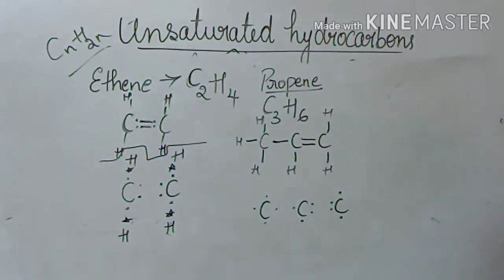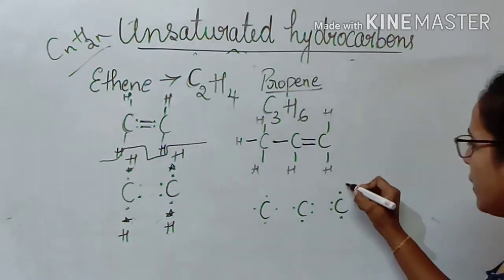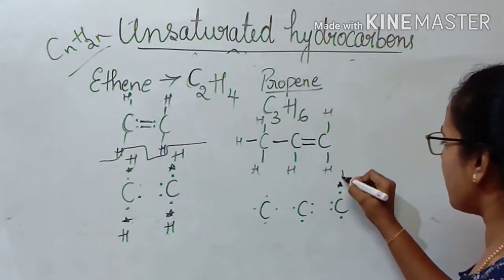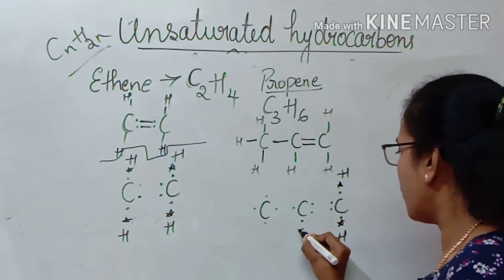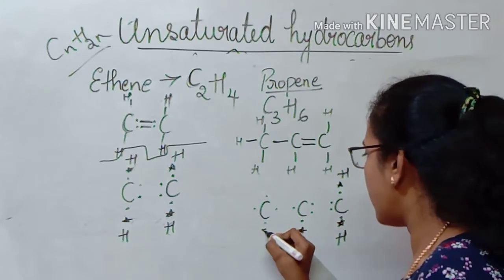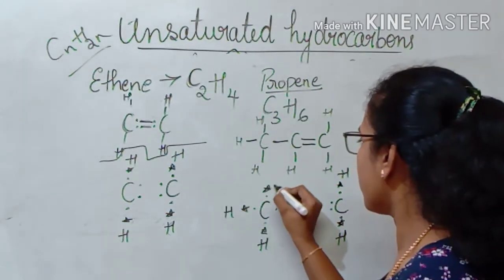This is how we write the valence electrons for the carbon. Now we will start writing for the hydrogen. Each hydrogen atom has one valence electron, correct? So 1, 2, 3, then 4, 5 and 6, correct?